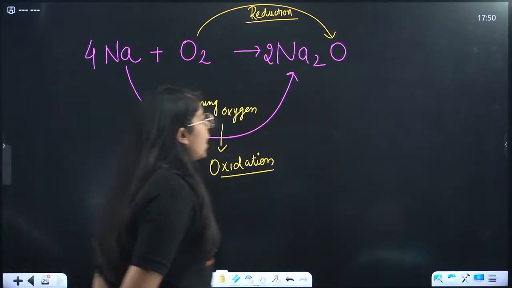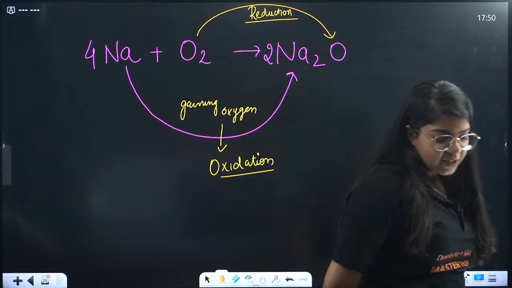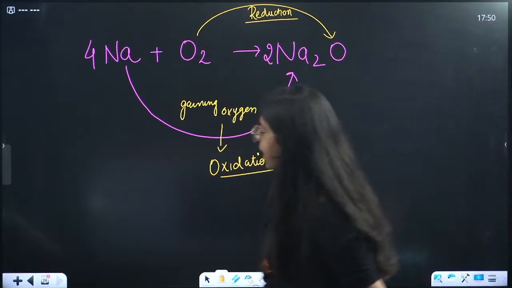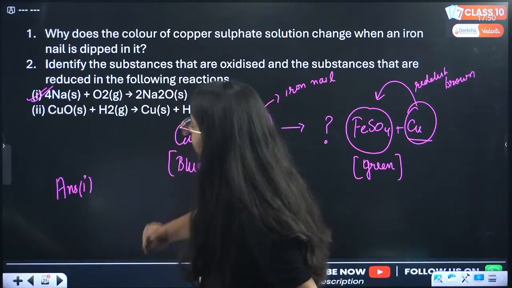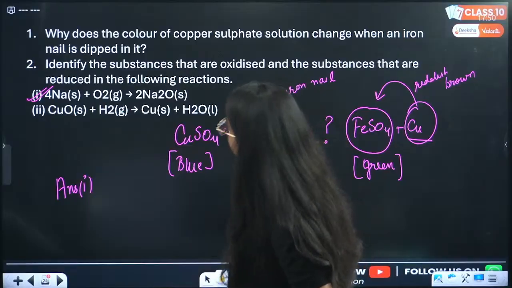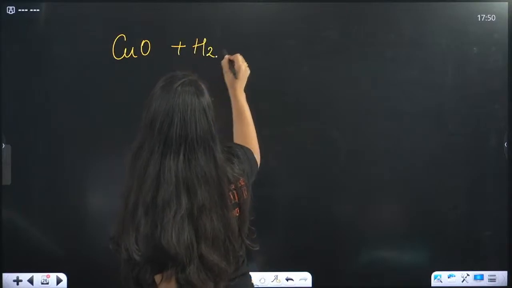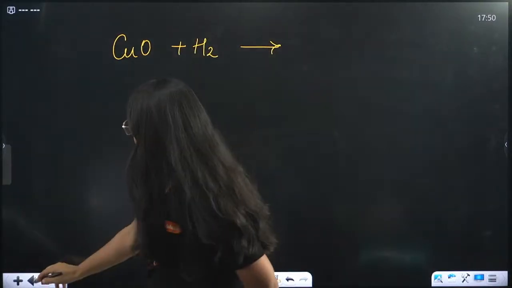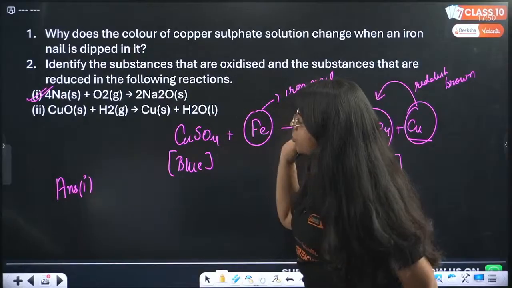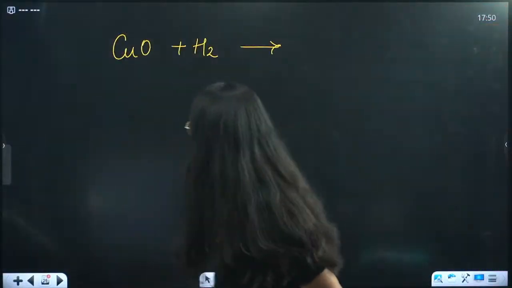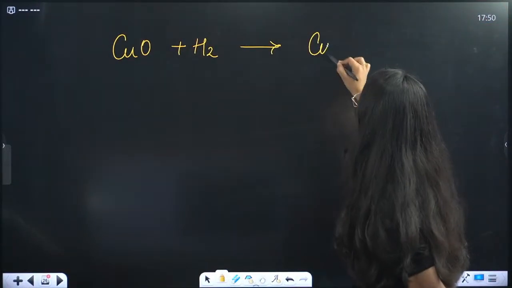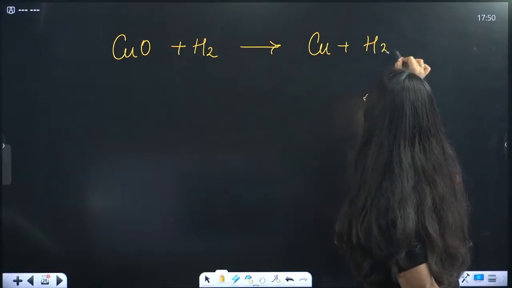Okay, very good. Understood? Now the next part is, what is the previous reaction? Actually Sachin already gave the answer. CuO plus H2 gives us what? It gives copper plus H2O. But what is happening here?